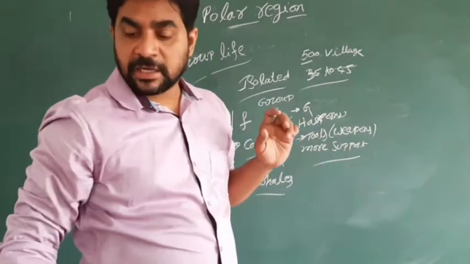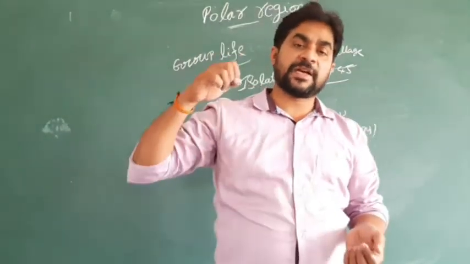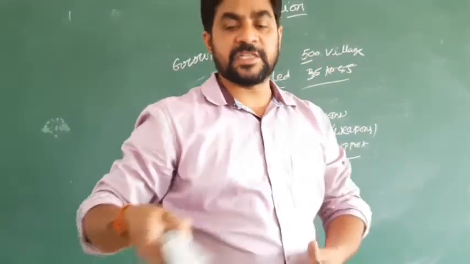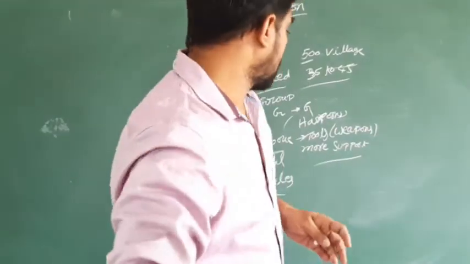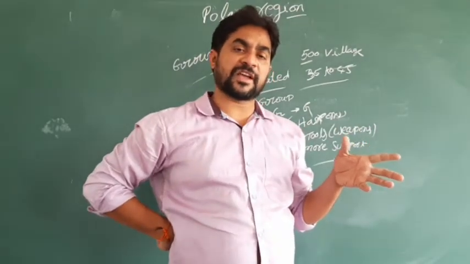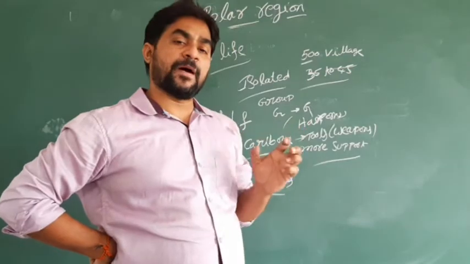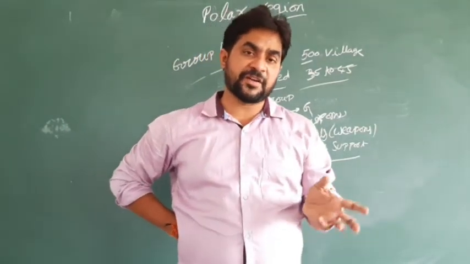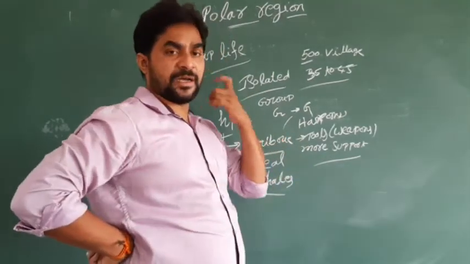It is called a harpoon. It is one type of instrument that also has a different type of grip. See, this is called a harpoon. By using the harpoon and other tools like very sharp weapons, a group of people, a minimum of 30 to 50 members, is required to hunt the caribou.